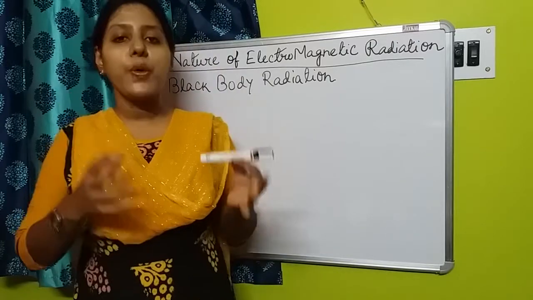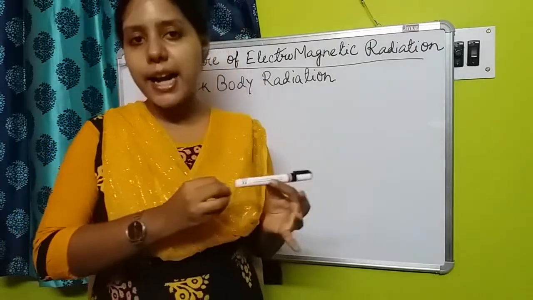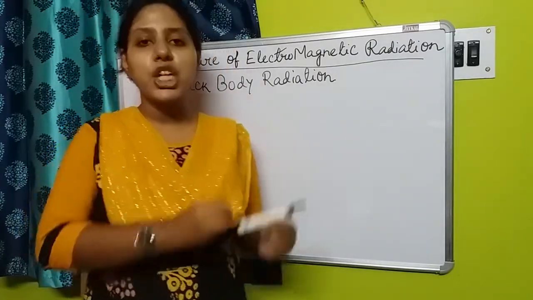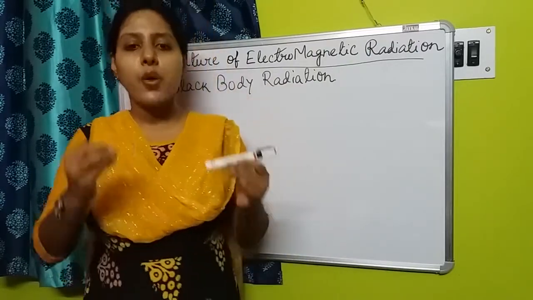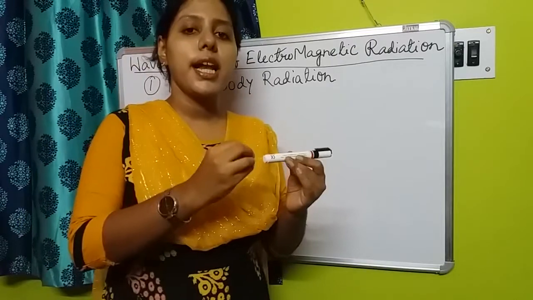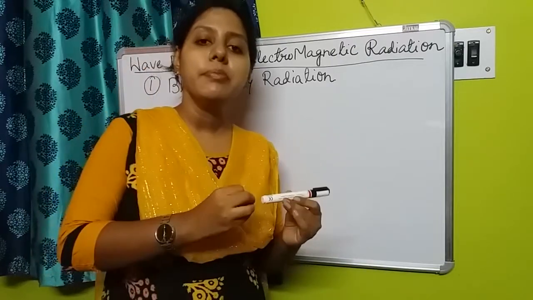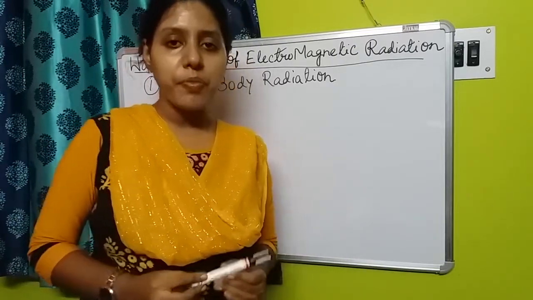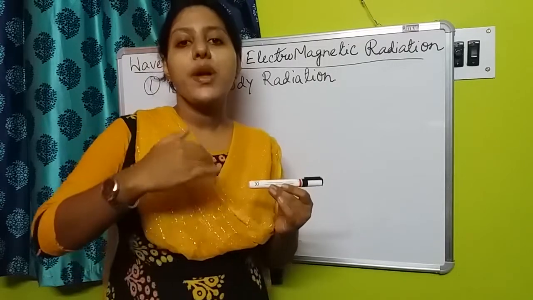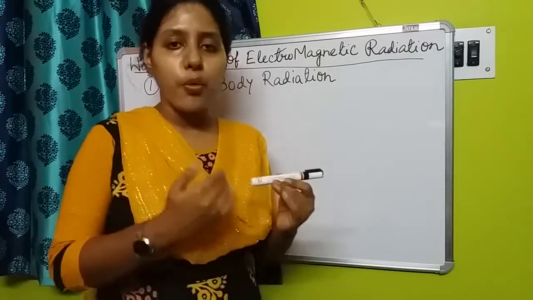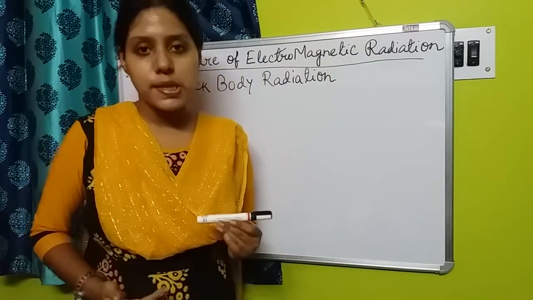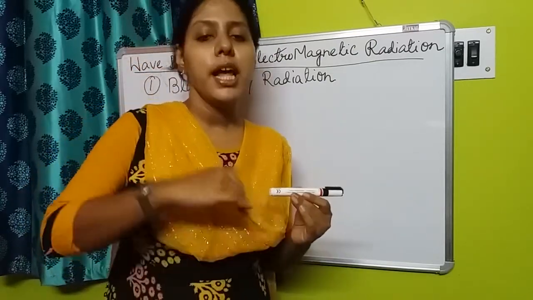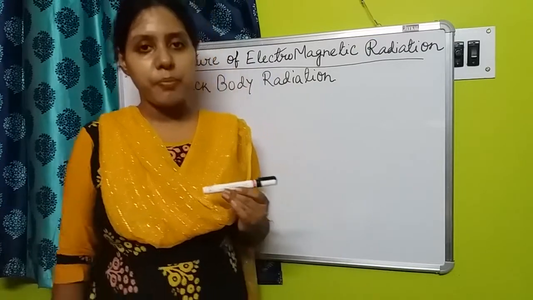When we have started heating the iron rod, at the initial temperature, when the temperature is very low, we could see that the color of the iron rod will become dull red. But as we are increasing the temperature, we could see that the red color will become more and more intense. That means from dull it will become deep red.